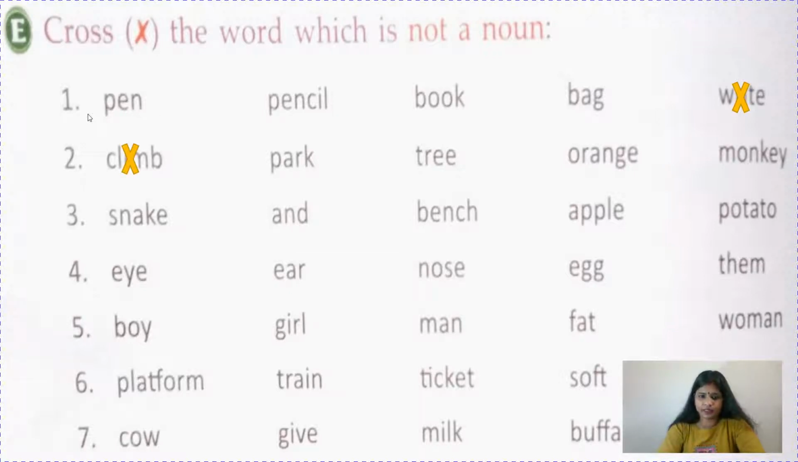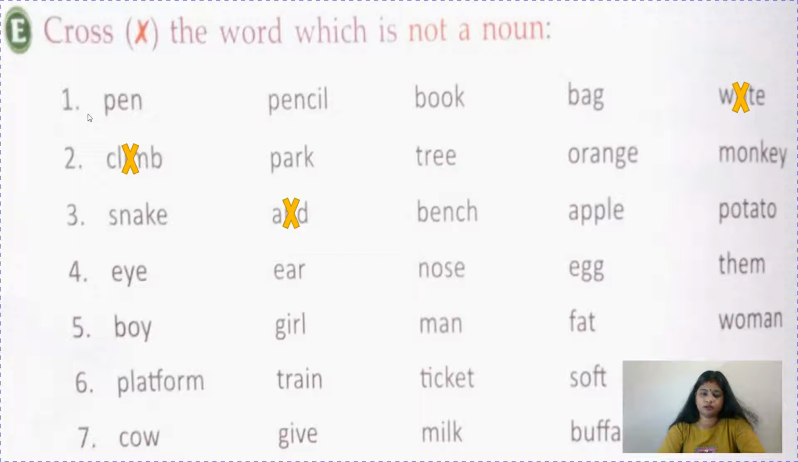Park is the name of a place, tree, thing, orange, fruit, and monkey, animal, so they are the names. Now snake and bench, apple and potato. Snake is the name of a reptile, bench is the name of a thing, apple is the name of a fruit, and potato is the name of a vegetable. So they all are names except "and". "And" is not a name of a person, place, animal or thing.